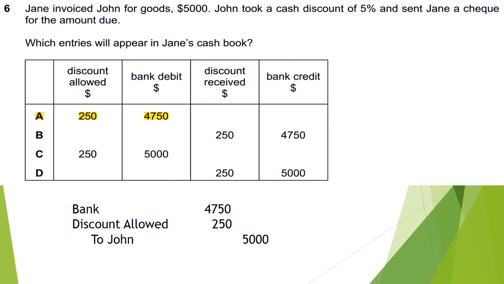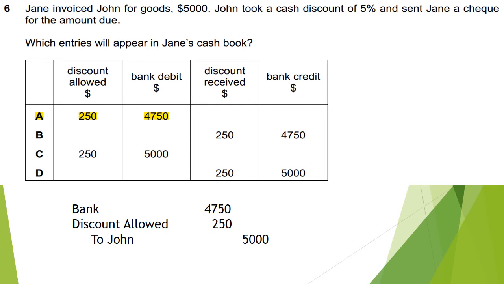The sixth one is, Jane invoiced John for goods of 5,000. John took a cash discount of 5% and sent Jane a check for the amount due. Which entries will appear in Jane's cash book? Jane will record this entry in the cash book. Bank will be debited by 4,750 because 5% of 5,000 will be 250.